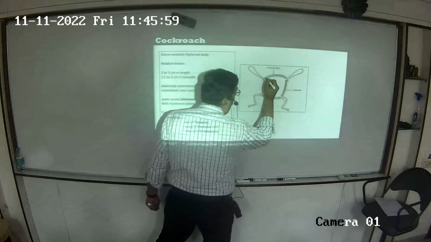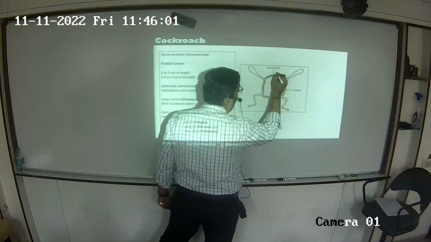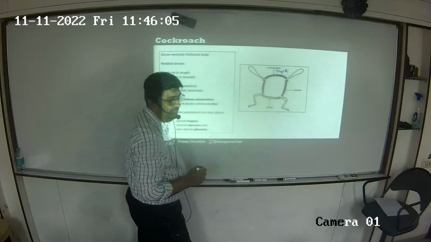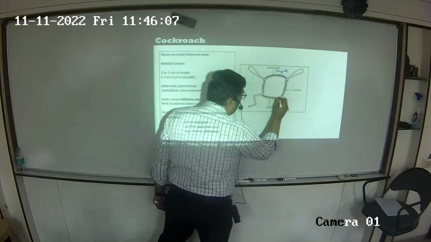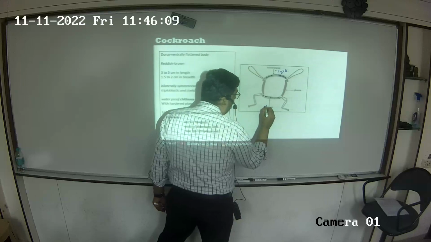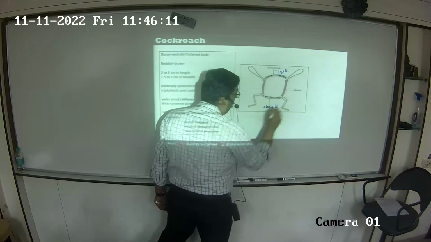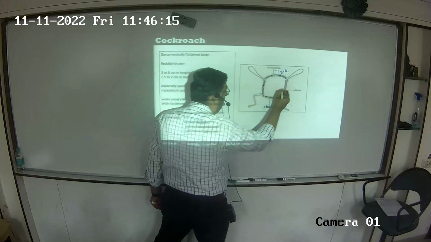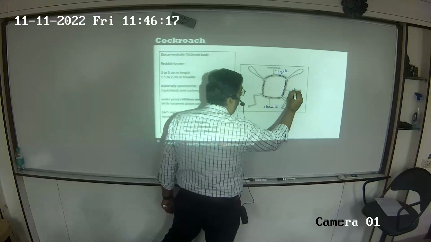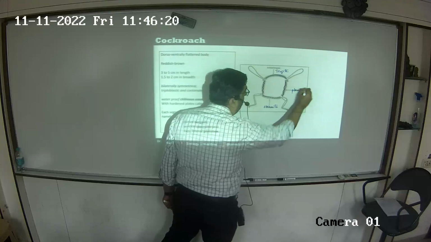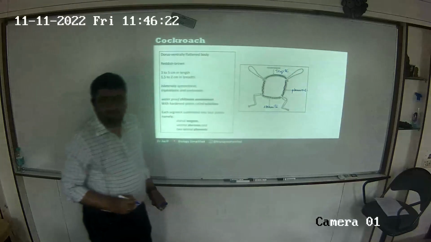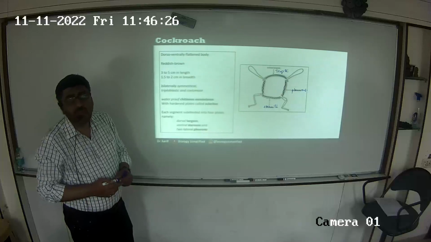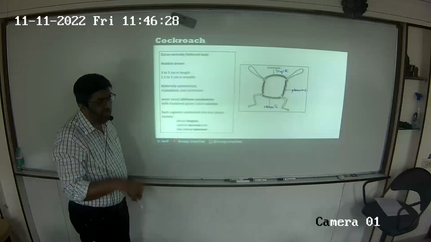We have a dorsal sclerite by the name of tergite, a ventral sclerite by the name of sternite, and two lateral sclerites by the name of pleura. So how many sclerites make up one segment? Four.